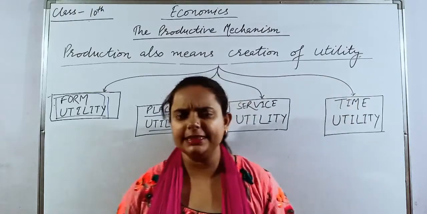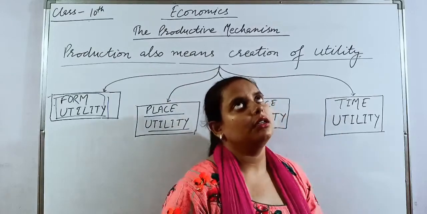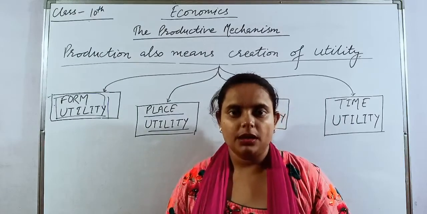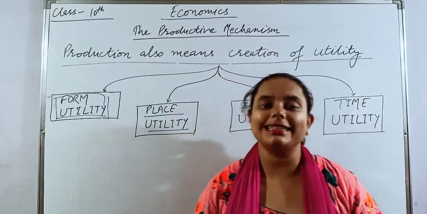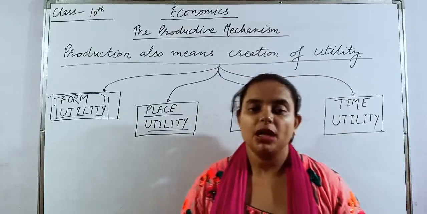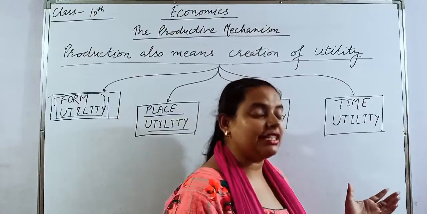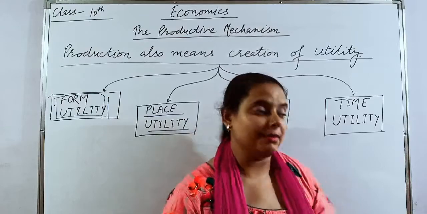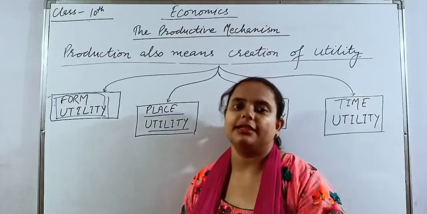Let me tell you one example. A consumer in Uttarakhand wants a commodity that is manufactured in Bombay. How will he get it? He will get it when the location of that commodity is changed, meaning when it is transported from Mumbai to Uttarakhand.